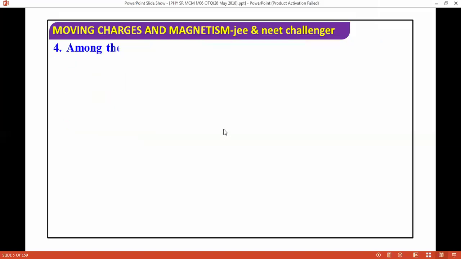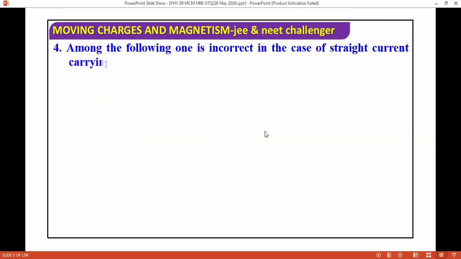Next question: among the following, one is incorrect in the case of a straight current carrying conductor. So the current carrying conductor is straight, and if one is wrong, we need to find out the wrong one. The relation between B and I, and B and 1 by R is given. So you need to find out the relation between B and 1 by R.